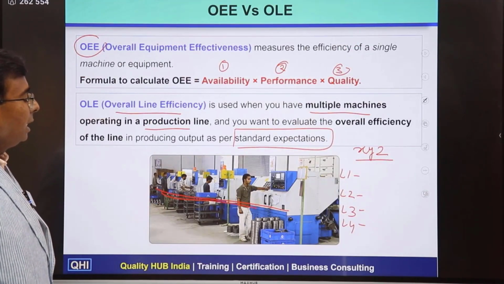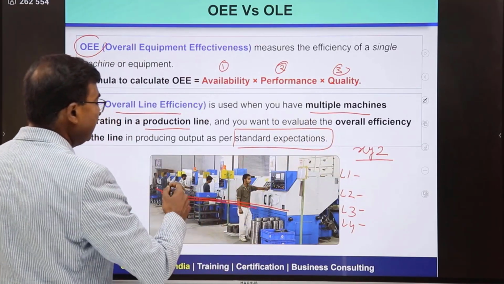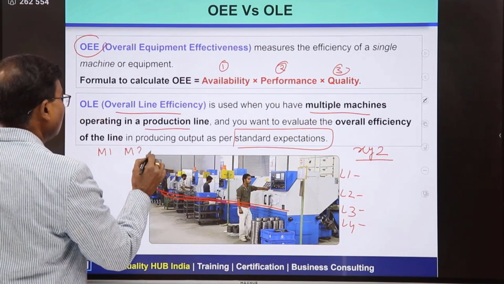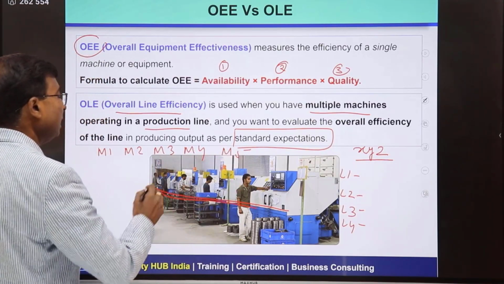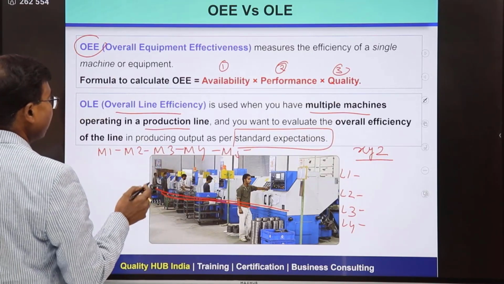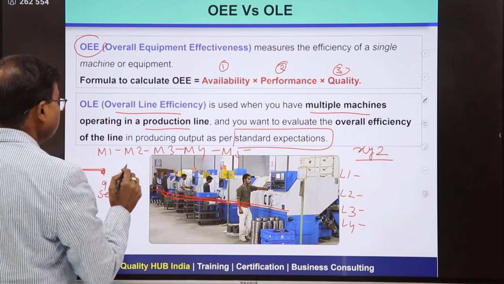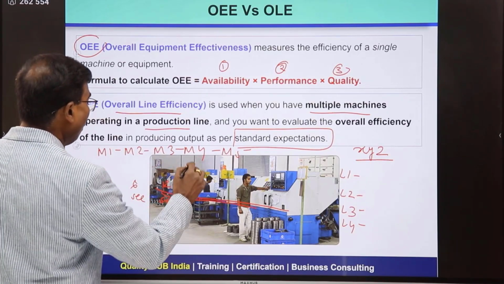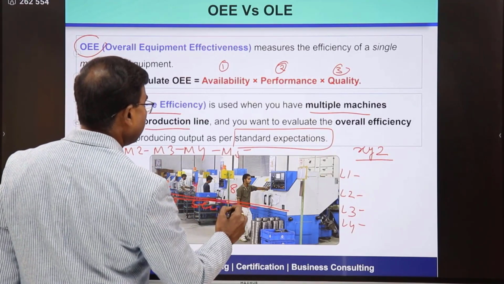Say for an example, in one of the lines, there are 5 machines like this one, line 1, and it is having 5 machines, machine 1, then machine 2, machine 3, machine 4 and machine 5. So, different machines are there and the cycle times would also be different, right. Say for an example, the first machine cycle time is 9 seconds, second one is 6 seconds, third one is 12 seconds, fourth one is 4 seconds, and fifth one is 8 seconds.